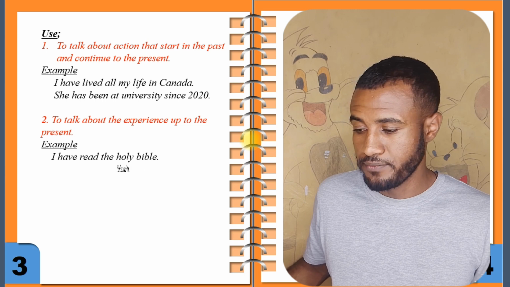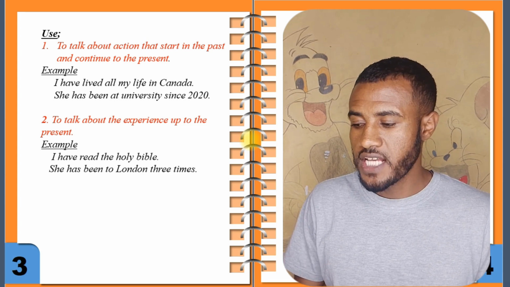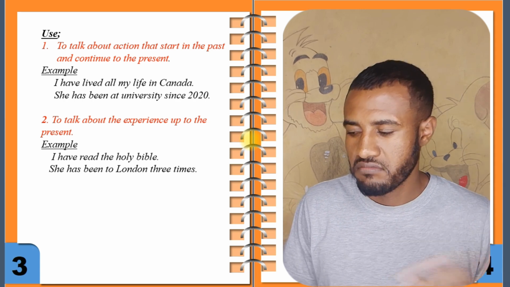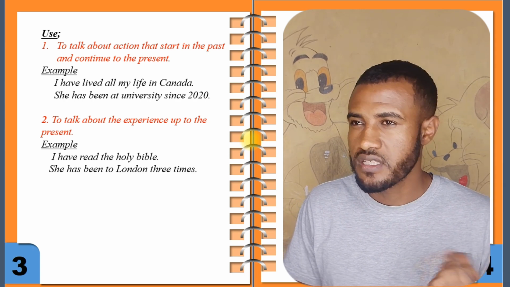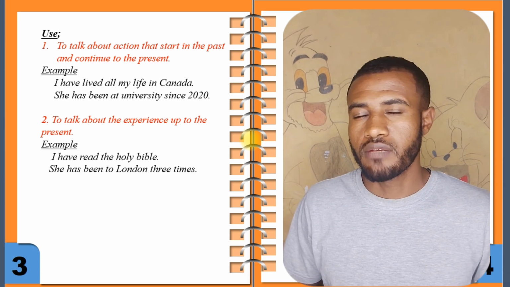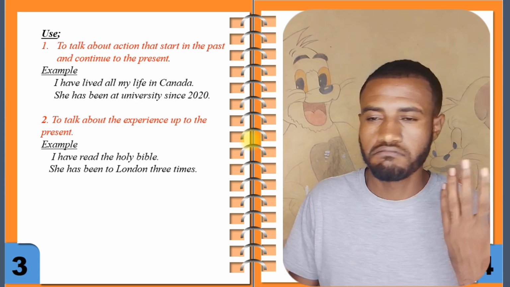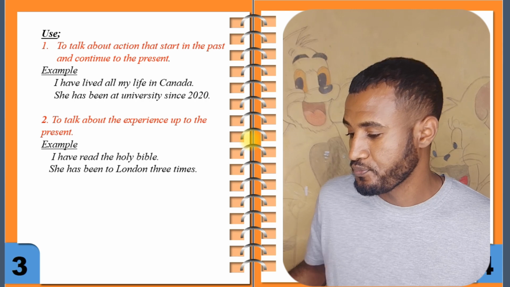Reading the Holy Bible. The other example: she has been to London 3 times. She has been to London 3 times. Right? Yeah, this is also an experience.